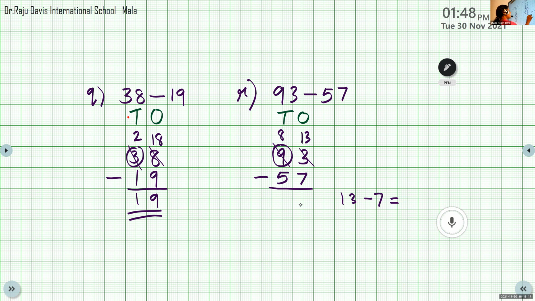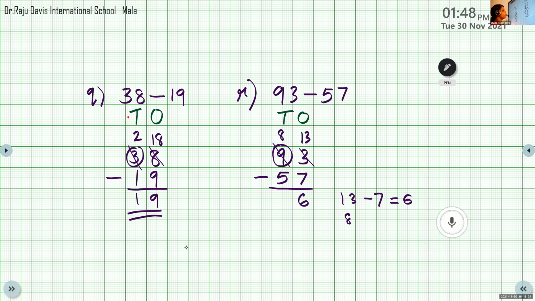Now at the tens place it is 8 minus 5. What is the answer? 8 minus 5 is 3. So the answer is 36. Now we will move to the next one. That is S, and I gave 80 minus 69.